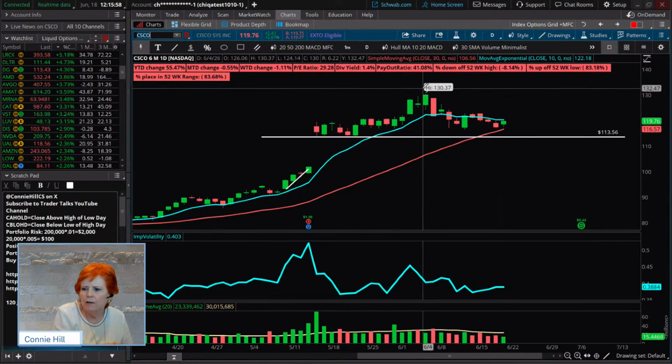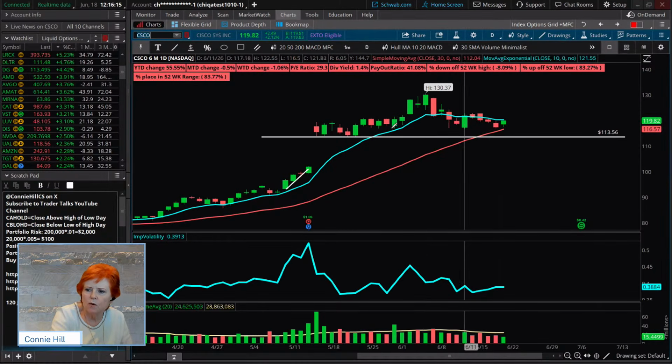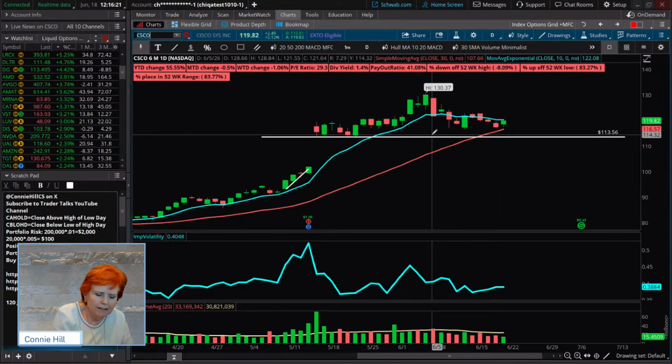Some people actually do like to get in when the stock is out at support. Maybe there's not a big bounce, maybe there's not totally a hold. Sometimes they might choose to get in, especially if that support level's been holding the stock. And this one, you can see it's holding really nicely around that 113. Okay, so this one we're going to say is a candidate.